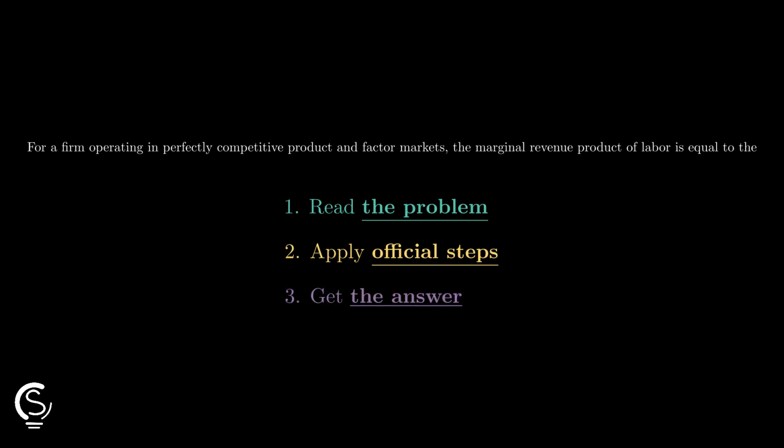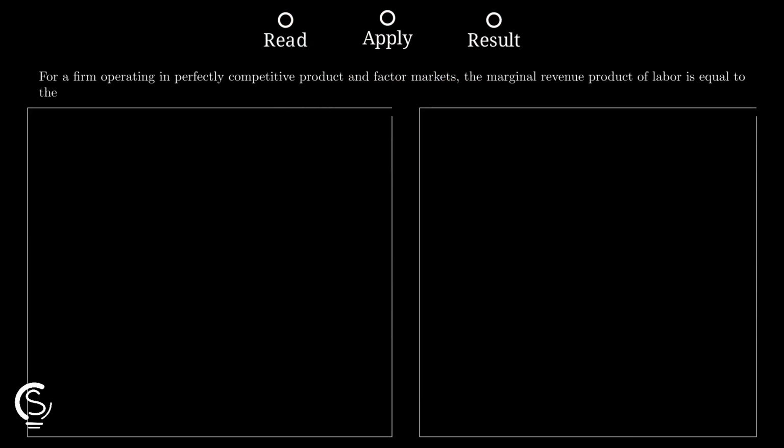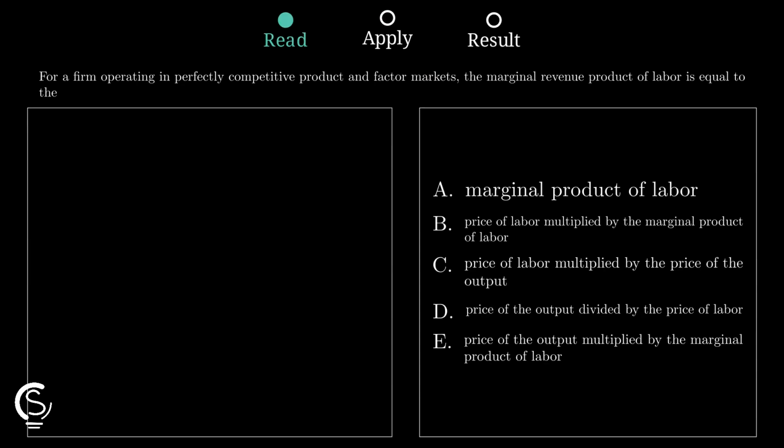Marginal revenue product sounds tricky, but this one is fast if you remember what perfect competition does to revenue and how labor adds output. Marginal revenue product of labor means the extra revenue created by hiring one more unit of labor. So start with the idea that MRPL equals marginal revenue times marginal product of labor.